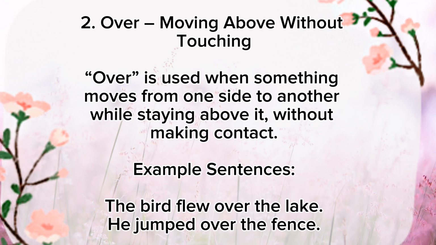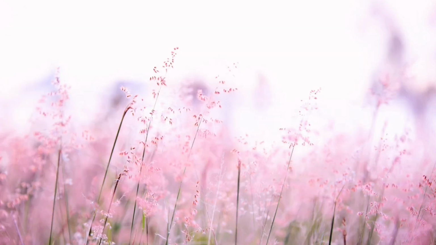2. Over, moving above without touching. Over is used when something moves from one side to another while staying above it, without making contact. Example sentences. The bird flew over the lake. He jumped over the fence.